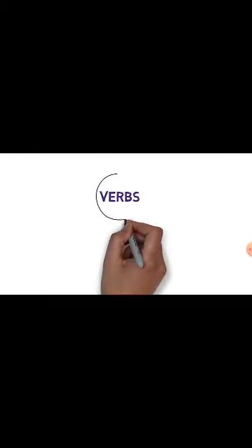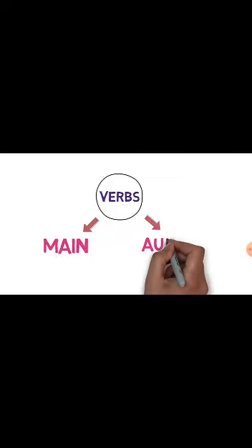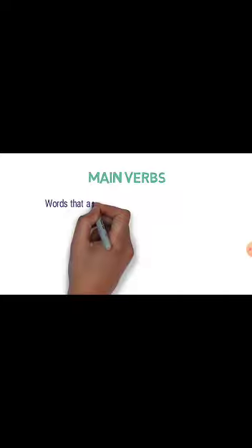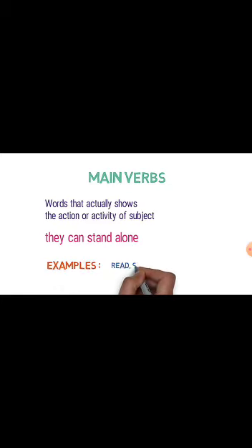Now verbs are mainly divided into two parts, main verbs and auxiliary verbs or helping verbs. So what are main verbs? Main verbs are the words that actually show the action or activity of the subject. They can stand alone without the help of any other verbs. Examples of them are read, sleep, eat, run. All these words can exist independently and provide complete meaning to the sentence.